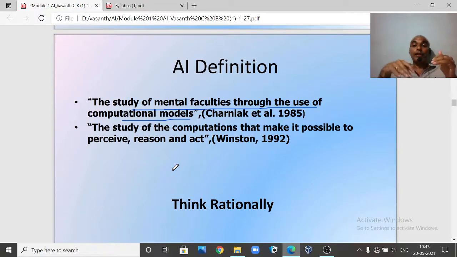But when you go to that level as a kid, now there are a lot of calculations happening in our brain. Based on that we do it. You try to think something. All right, the study of computation that makes it possible to perceive, reason and act. What makes you act, right?